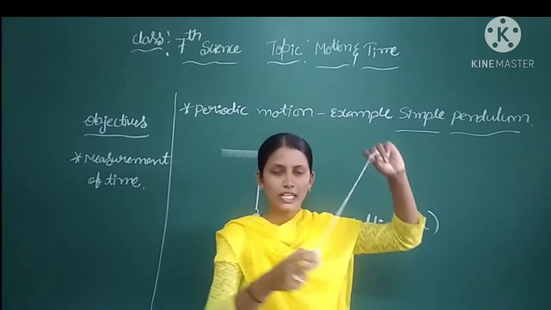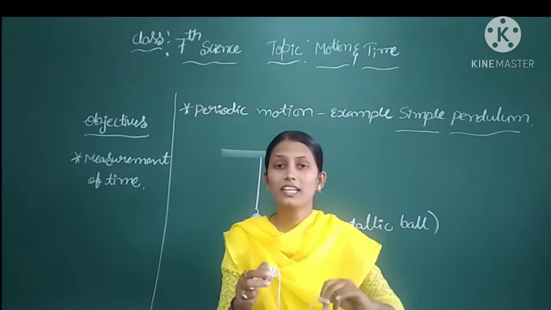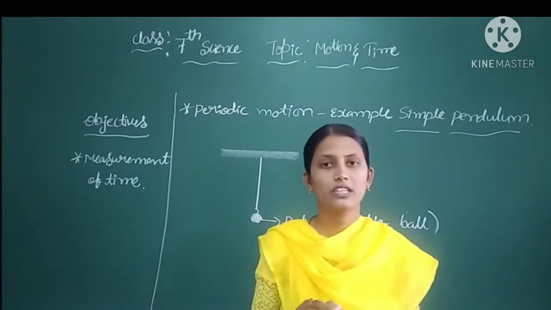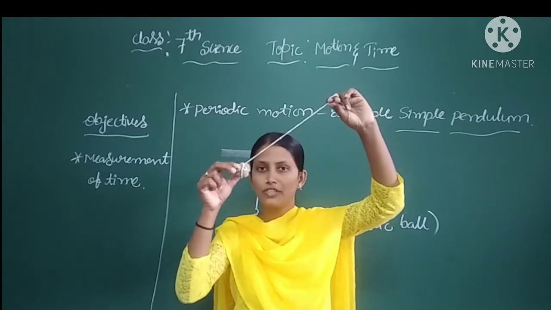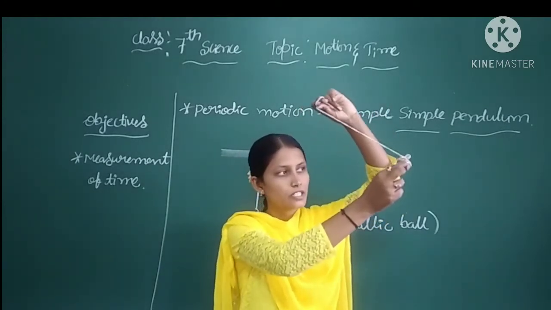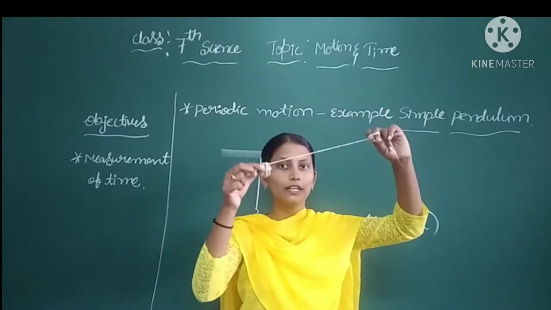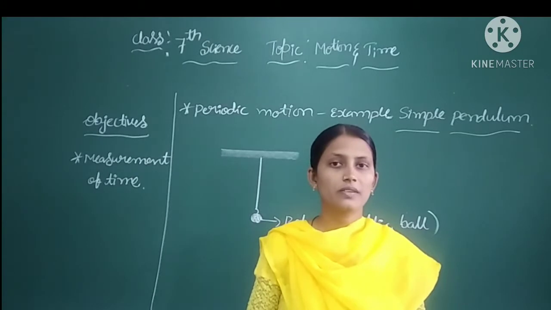Again, from here it will come back to the original position. So this we are considering as one oscillation. Clear? When the pendulum is moved from a fixed point, this is the fixed point now. From here to here it will move. Again, from this position it will come back to the original position. This we are calling one oscillation.